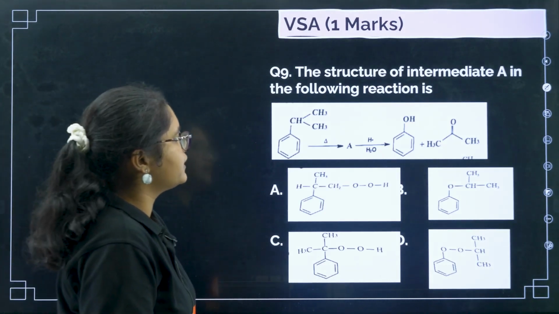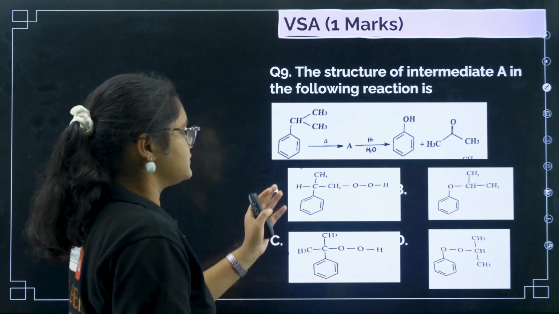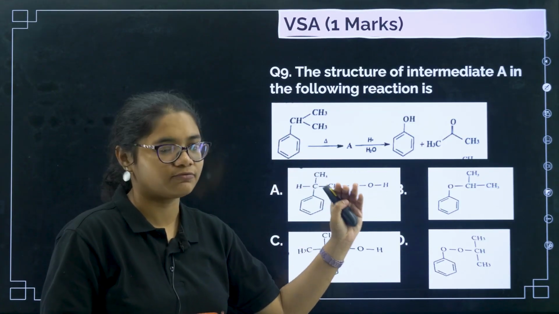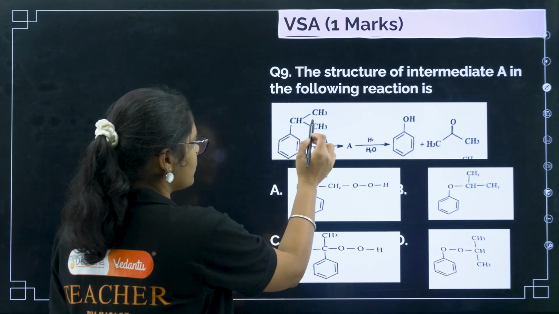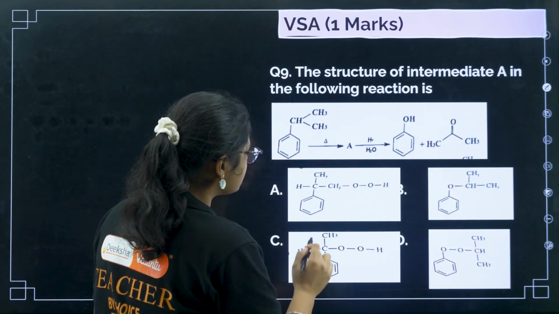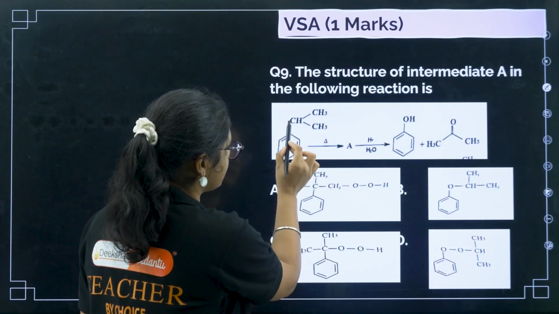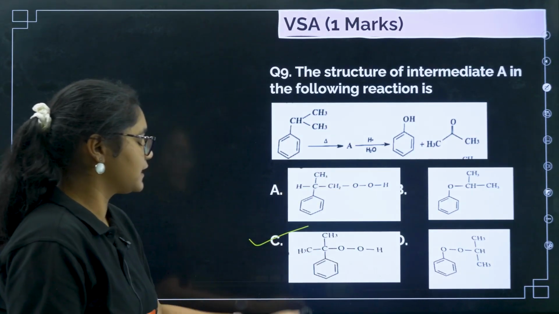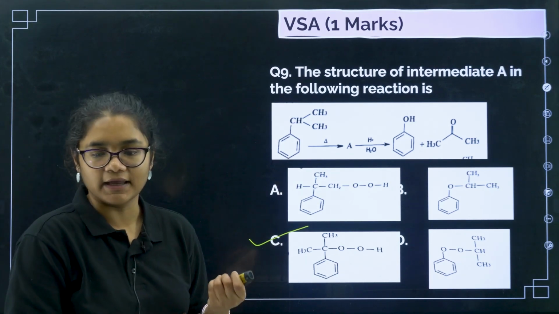Next, the structure of the intermediate A in the following reaction. So this is Cumene process, if you can remember, Cumene process of synthesis of phenol. So here what happens, O gets inserted here, right? So O gets inserted between this C and H group, right? So that is why the correct answer is option number C here.